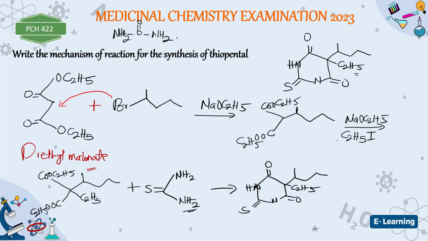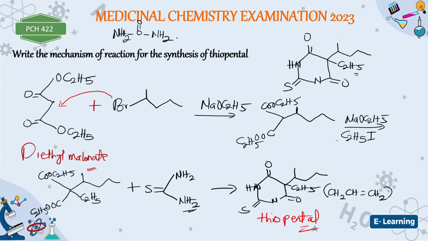If they give you tau Miller, it is just like the same synthesis, but the difference is that tau Miller has an allyl group at this position. So you have CH2, CH, double bond CH2. So it means at this position where you have C2H5, what you'll be having is CH2, CH, double bond CH2. It means where you have this C2H5, what you'll be putting there is what? CH2, CH, double bond CH2. Is that okay? So that is that for the synthesis of tau penta. It's very, very important you take note of it.